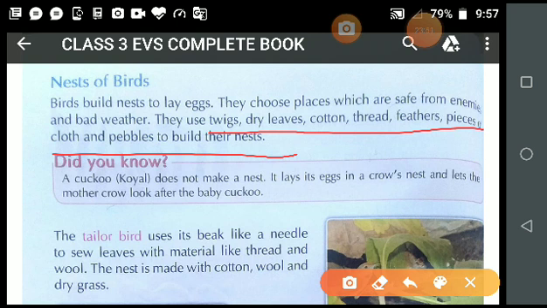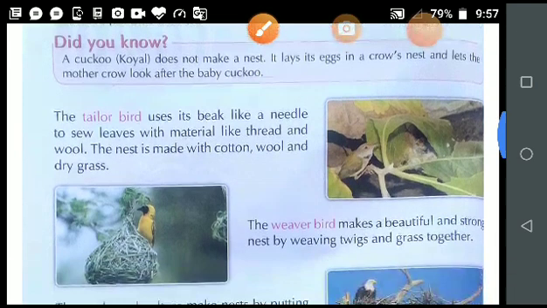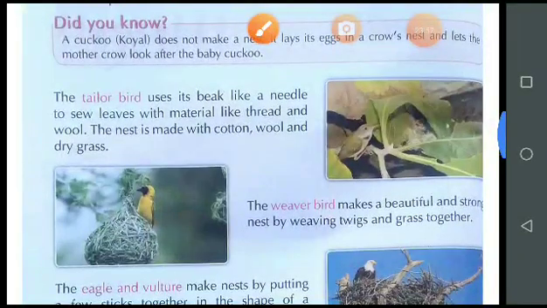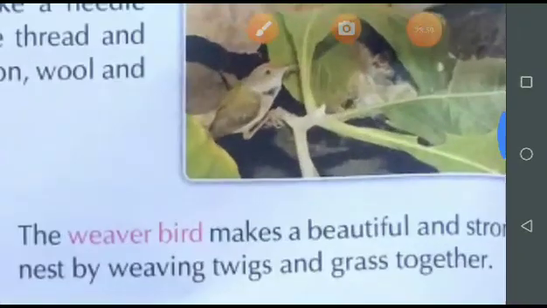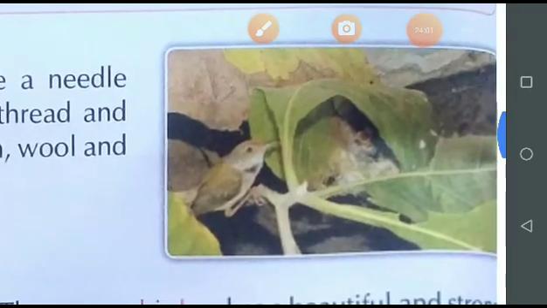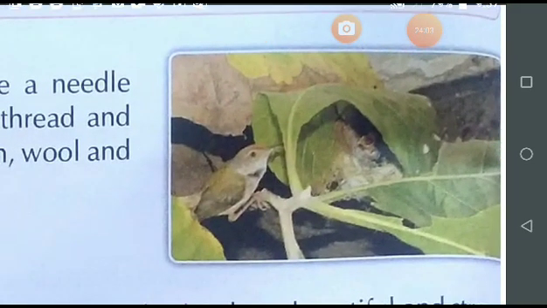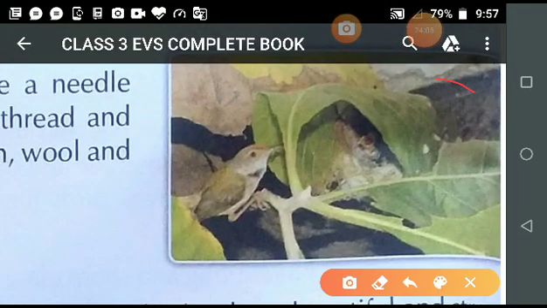Now the tailor bird. Firstly, observe the picture of a tailor bird. See, student, observe this picture for 5 seconds.